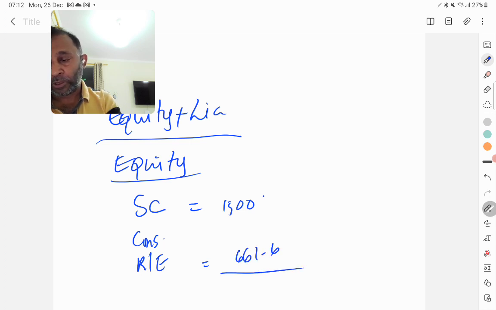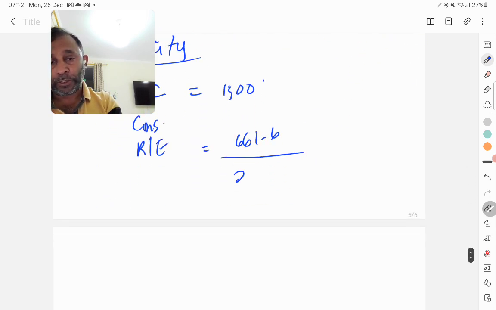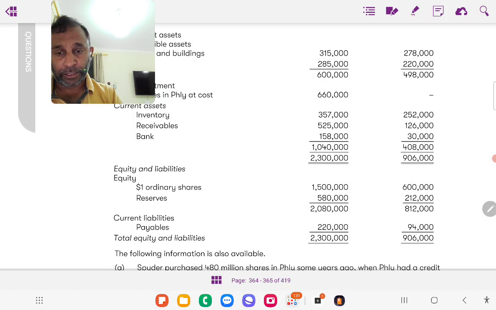So we take the total of these two, 1500 plus 661.6, so 2161.6. And I have to add the NCI, 188.4. So that is 2350. Then we have to go to the liabilities.